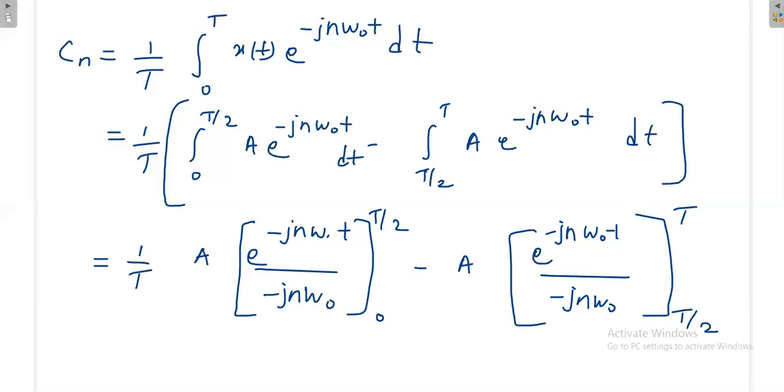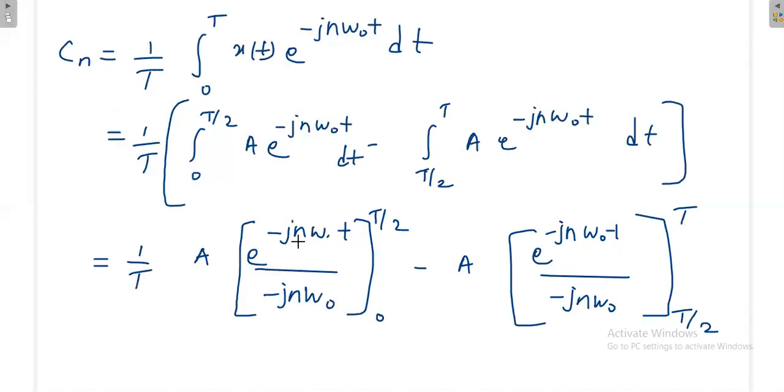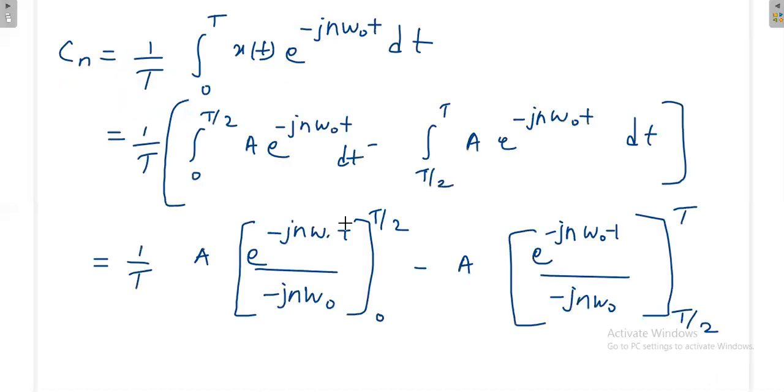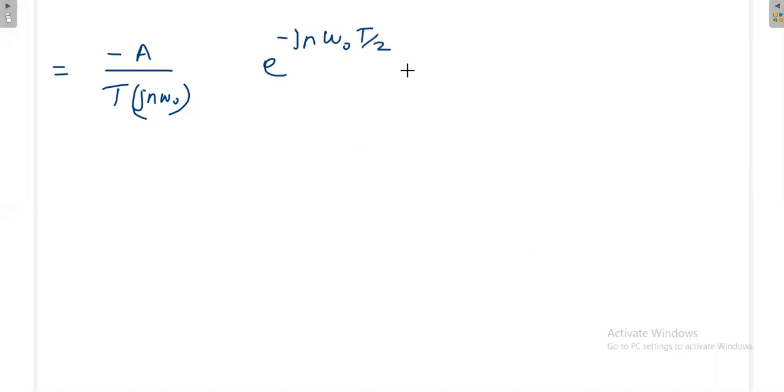So now minus A, already 1 by T is there. Now we have taken jn omega naught also outside. So now we'll apply the limit for this term. That is e power minus jn omega naught t, instead of small t we'll apply capital T by 2, so e power minus jn omega naught T by 2, and then e power minus j0.